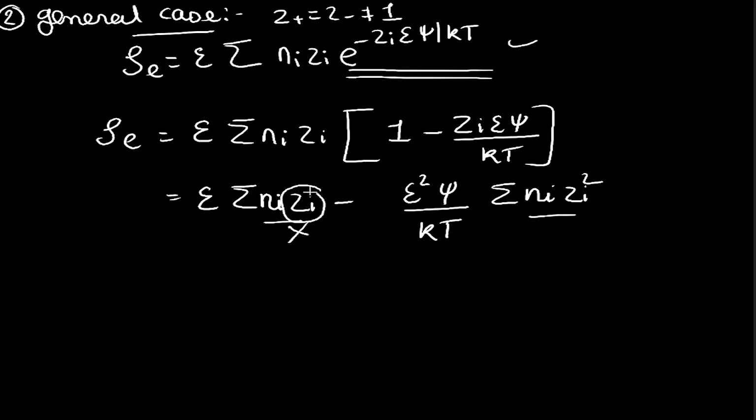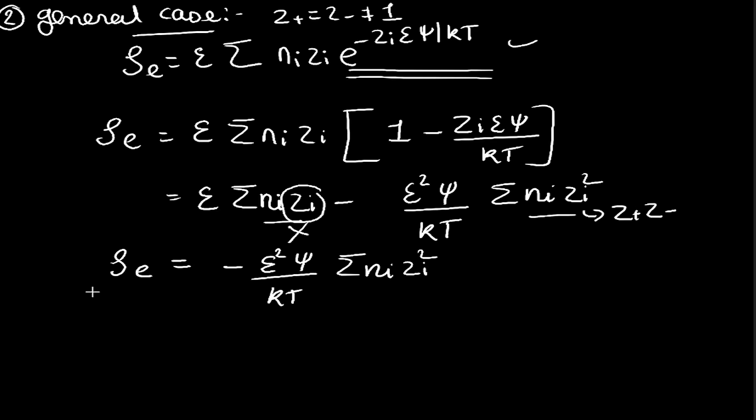Over here for zi I could substitute either z plus or z minus, while I have zi square over here, so this I could write as z plus into z minus. So the electrical neutrality is being maintained in the second expression, while the first expression is not maintaining the electrical neutrality, and hence we will be neglecting it. So our final expression will become epsilon square psi by kt summation ni zi square. So this is the generalized expression for our total charge density.